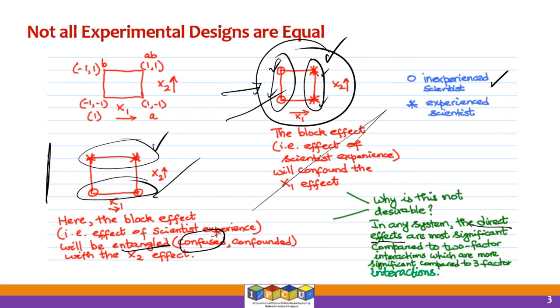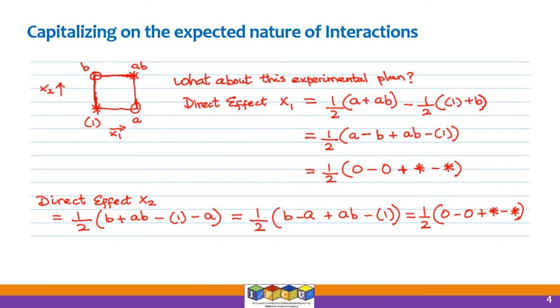If the second order interaction effects or the third order interactions, that is confounded with the skill level of the experimenters, it would not be much of a damage, right? But here these two experimental designs have this fundamental problem. Now let's look at this third one.